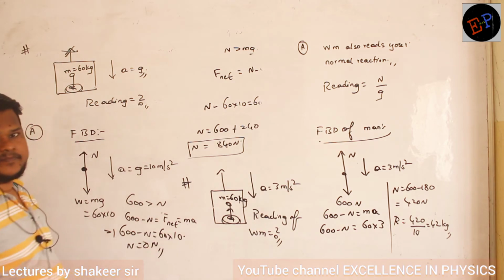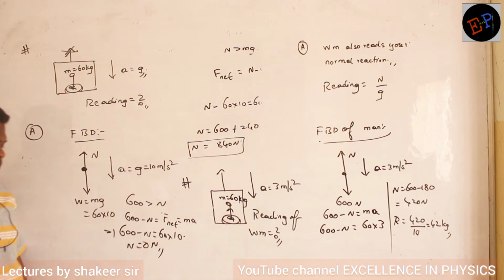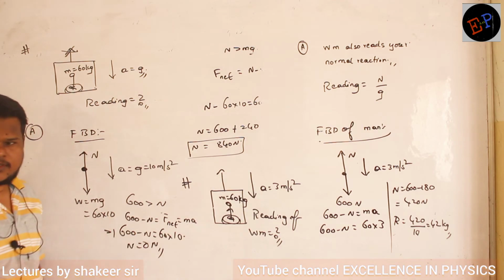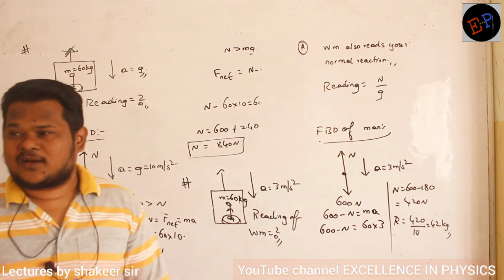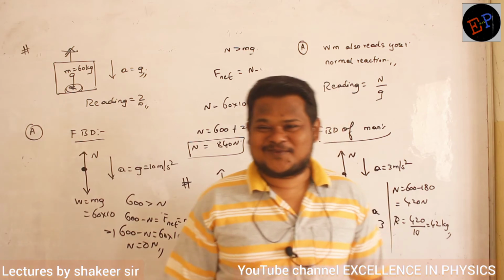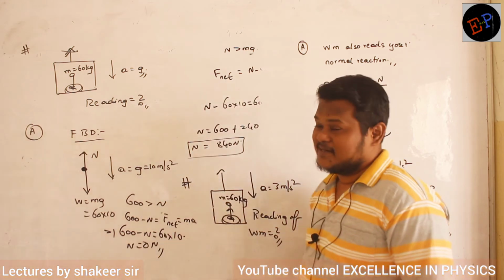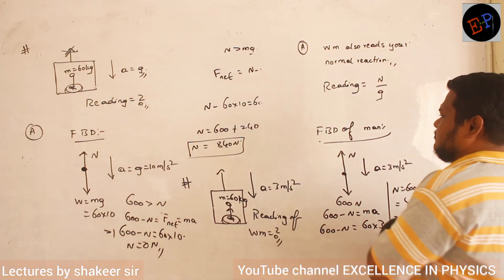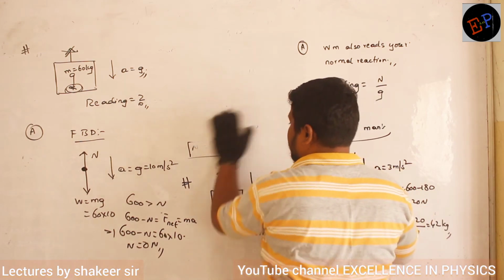Are you able to understand? It means your weighing machine says that you don't have any mass. It is saying that you are like a photon, a particle that has momentum but no mass. Clear? This is the condition. Okay. Now I will give one more condition. Try to answer it.